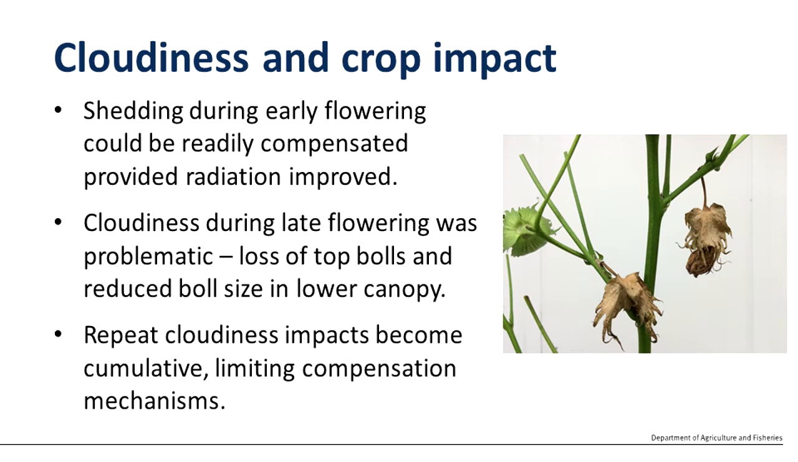Repeat cloudiness impacts could be quite cumulative in that they cause a shedding response, but the ongoing periodic loss of sunlight also limits the plant's ability to compensate and generate additional bolls in the outer canopy.